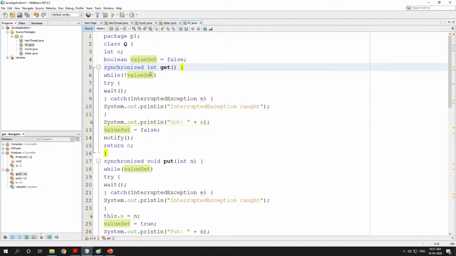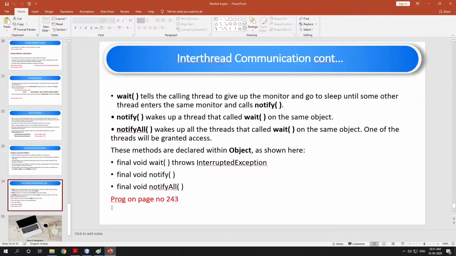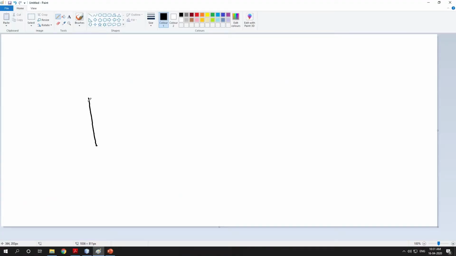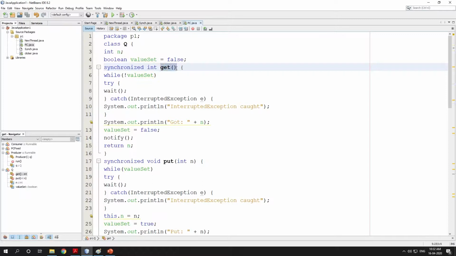Before I explain this program, see, there are two threads actually, producer and consumer, right? So there is a possibility that the producer will run first or the consumer will run first. If the producer runs first, then the consumer will run. If the consumer runs first, after that the producer will run. I will take the scenario where the consumer runs first. There is no data to consume, right? If the consumer runs first, it is going to execute the get method.